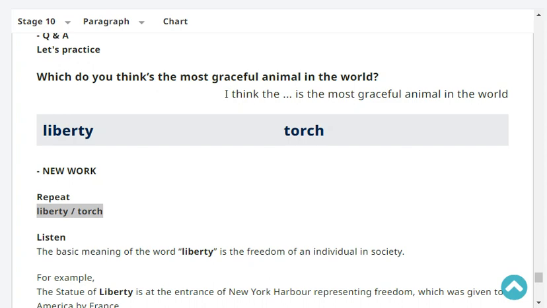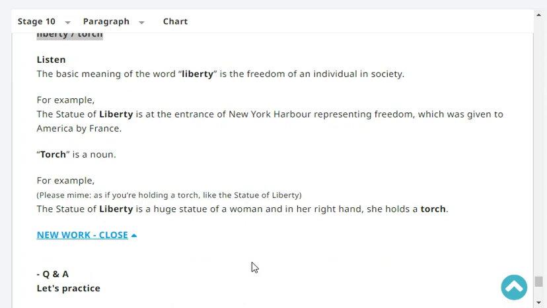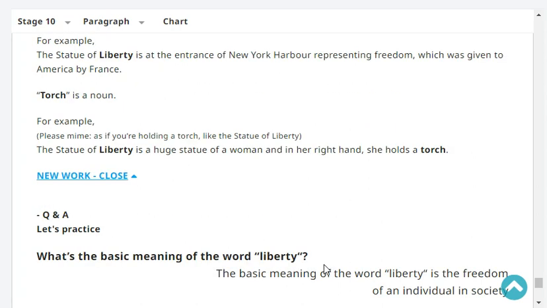The basic meaning of the word liberty is the freedom of an individual in society. For example, the Statue of Liberty is at the entrance of New York Harbor, representing freedom, which was given to America by France. Torch is a noun. For example, the Statue of Liberty is a huge statue of a woman, and in her right hand she holds a torch.